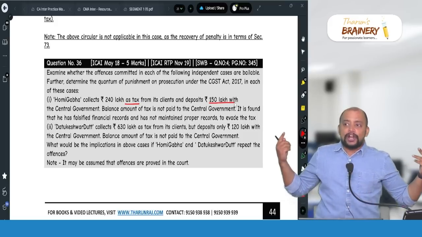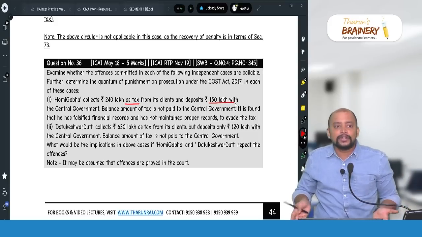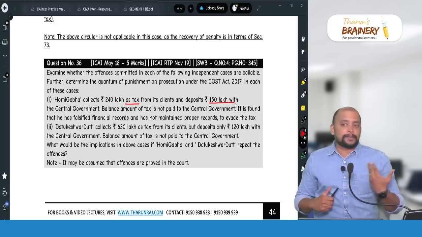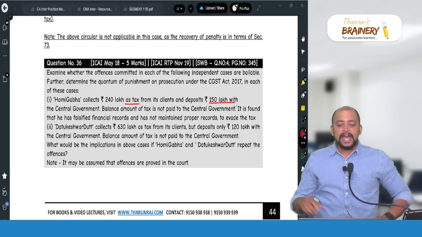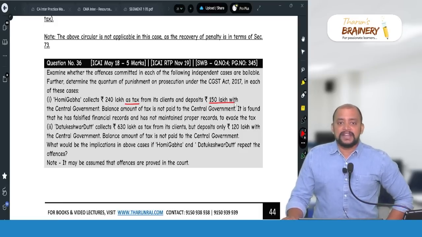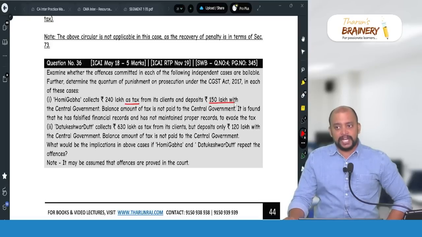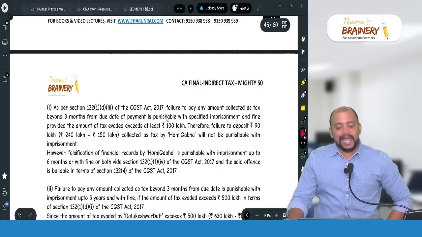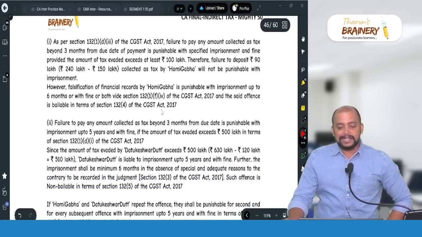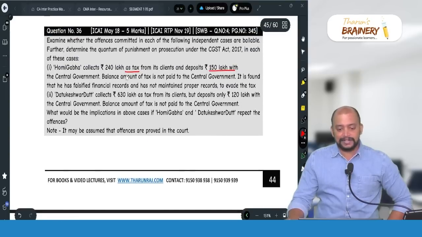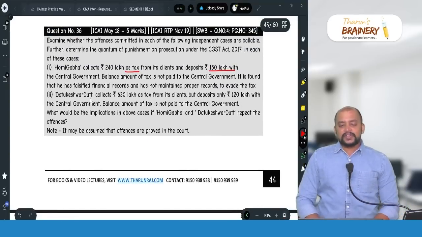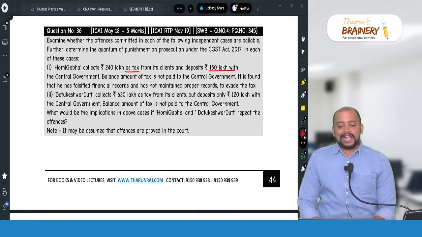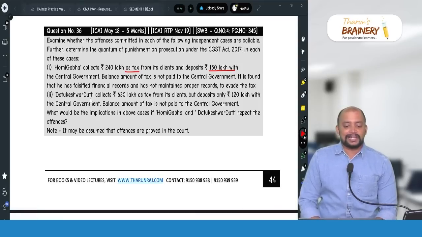As the amount involved in the offence does not exceed 1 crore, so therefore imprisonment is not applicable in this case. However, the penalty shall be levied under 122 subsection 1, which is 10,000 rupees or 100% of the tax, whichever is higher. Okay. So that is the answer for this. Next, second, Datukeshwar Dutt collects 630 lakhs as tax from its clients but deposits only 120 lakhs with the central government.